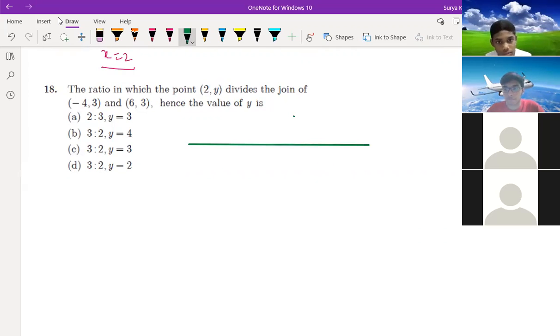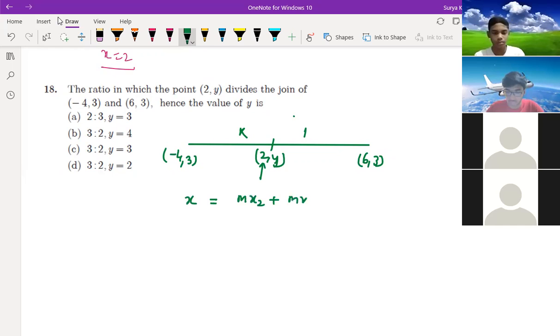So we should find the ratio, it means that the ratio is m and n, right? Or k is to 1, your wish. So A is minus 4 comma 3 and B is 6 comma 3. This point is 2 comma y. So only y is unknown. 2 we know, right? So we just take x. So x is equal to (m x2 plus n x1) divided by (m plus n).